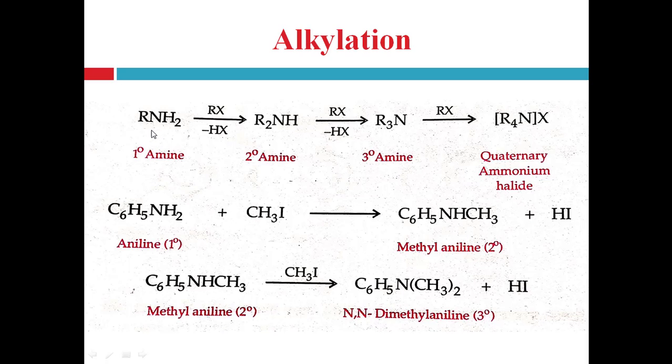the electrons of the bond will move onto the nitrogen atom due to its higher electronegativity than the hydrogen atom, and that's why hydrogen is removed in the form of H plus ion, and nitrogen acquires the negative charge, a free electron pair. That's why the carbocation formed easily attacks the negatively charged nitrogen atom and forms the secondary amine, right? And simultaneously the H plus released binds with the halide ion, X minus, and forms the hydrogen halide HX.